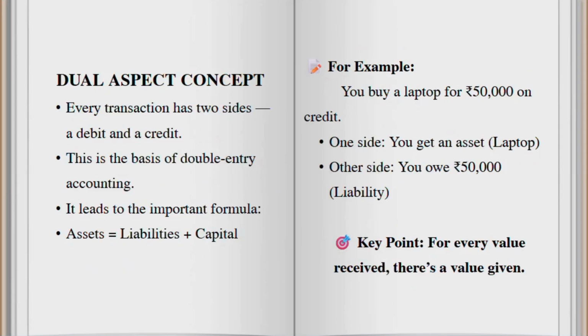Next comes dual aspect concept. Every transaction has two sides, one is the debit and the other is the credit side. For example, if you buy a laptop on credit for rupees 50,000, you get a laptop as an asset and you owe 50,000 as a liability. Here the key point is for every value we receive, there is a value we give. The formula we have to remember here is asset is equal to liability plus capital.